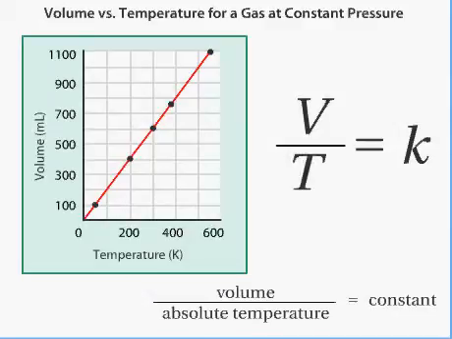Equation for Charles's law. This equation describes the relationship between the volume of a gas and its temperature at a constant pressure. As shown in the graph, as the temperature increases, the volume increases. As the temperature decreases, the volume decreases. For a gas maintained at constant pressure, the ratio of the volume of the gas to its absolute temperature is a constant.